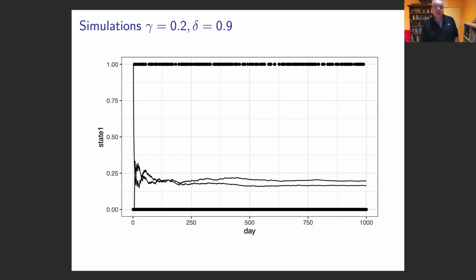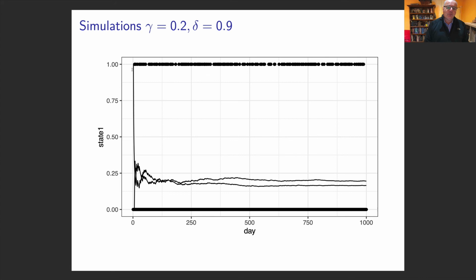What I've done here is two runs of that simulation, two chains. The first one I started in the working state. What we've got here is the actual state each day, either not working or working. You can see even up to this point, it's still bouncing backwards and forwards, but let's look at long-term behavior.